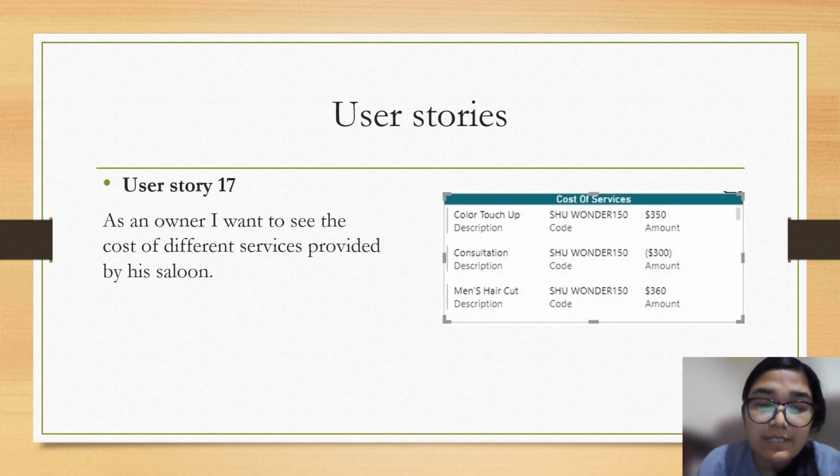User story 17 shows the cost of the different services. The visualization is displaying the 3 main services, which have many subcategories. We can see that the main haircut ranges from $360, and depending upon the haircut the price may vary. Similarly, the cost of the color touch-up and the consultation is also provided.